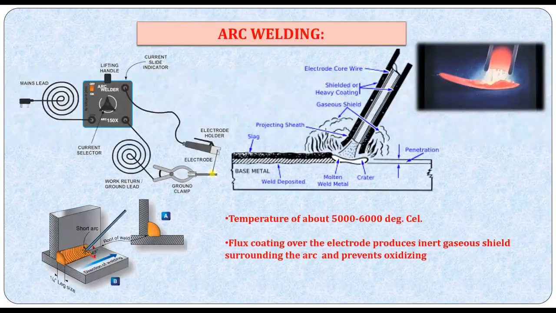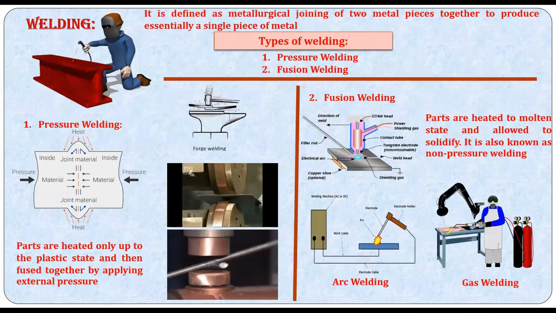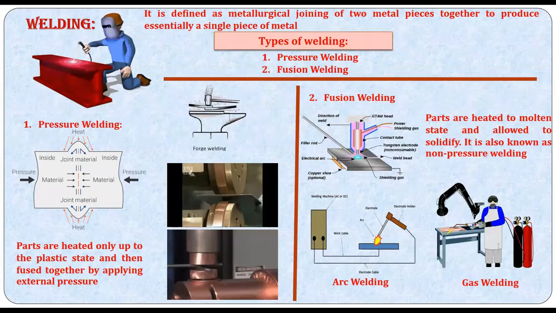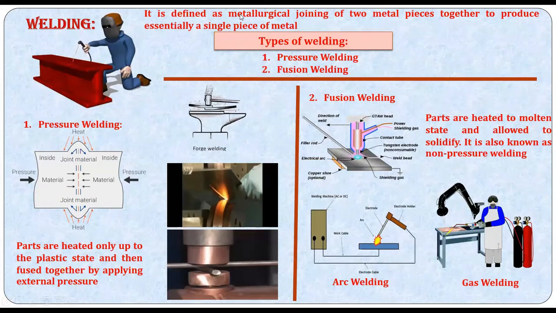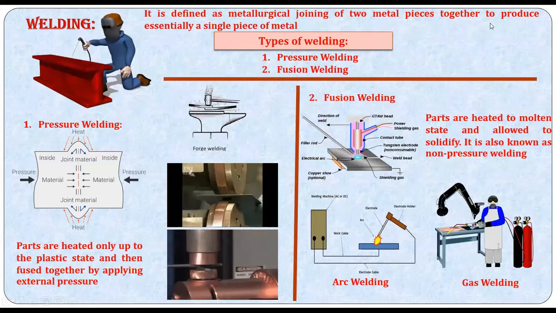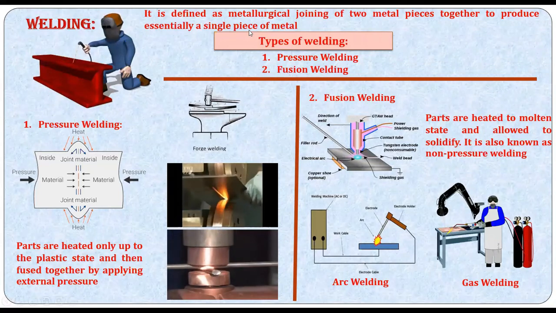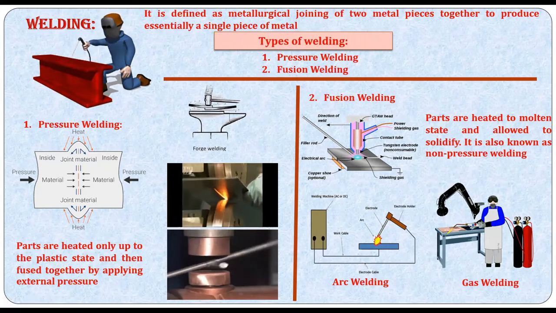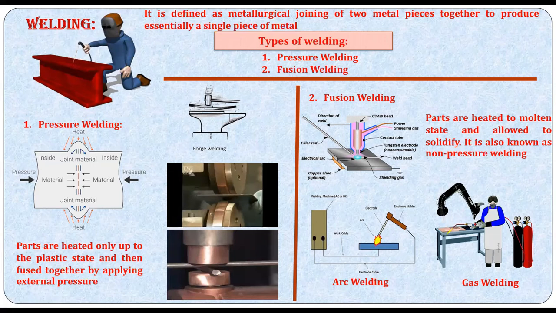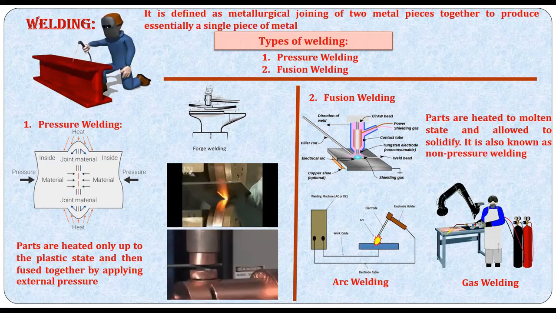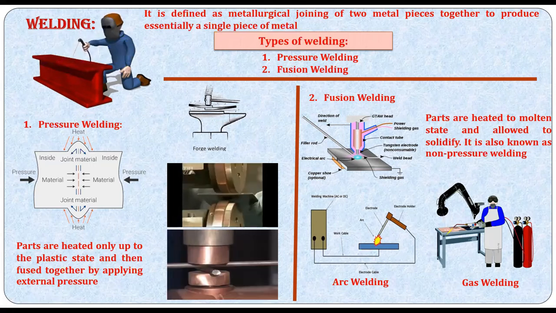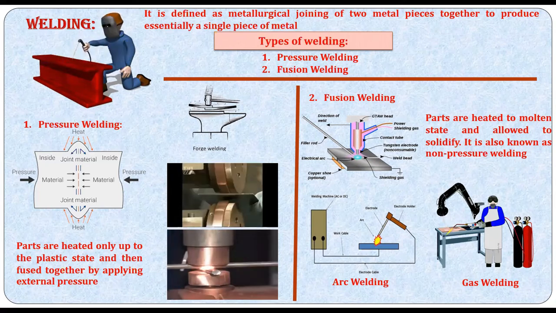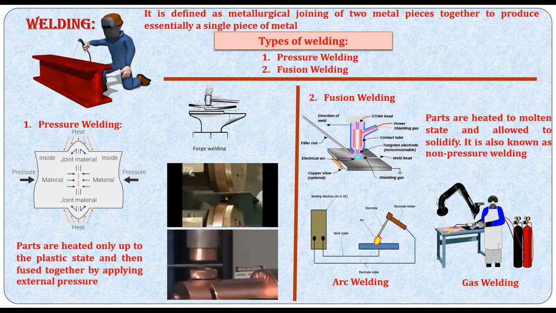Let us move to the next slide. So what is welding? Let us start with welding. Welding is a permanent joining process. Very strong joints are formed. It is defined as the metallurgical joining of two metal pieces together to produce essentially a single piece of metal. That's very, very important. You can observe this one. It's a metallurgical joining process. The process is metallurgical because there is an interaction of materials when you heat the metal and fuse it to make a single piece of metal.